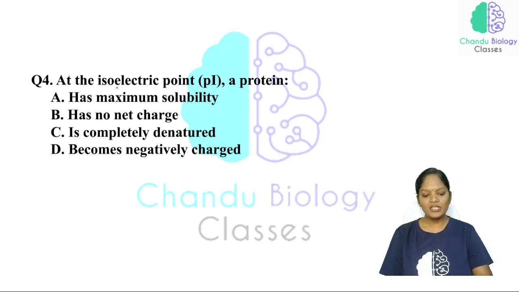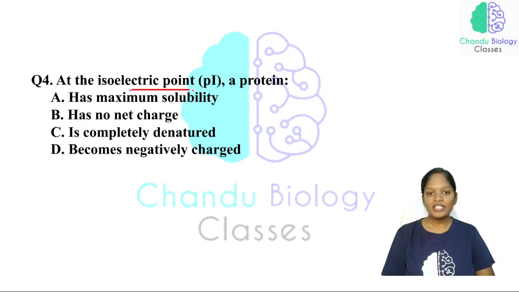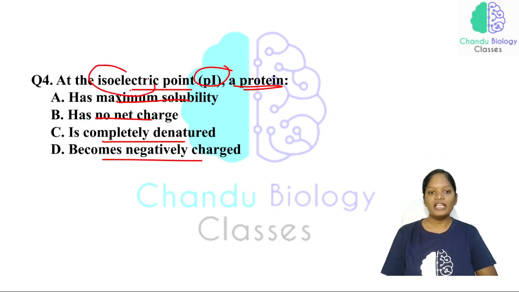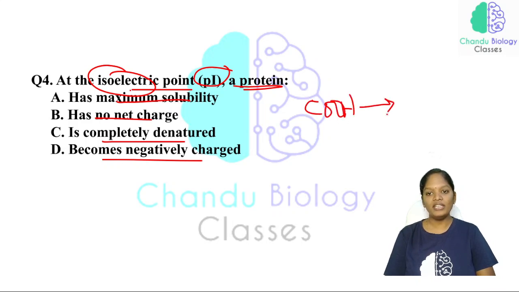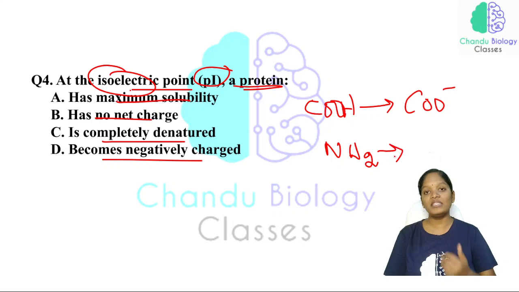Now, at the isoelectric point, that is pI, a protein has a maximum solubility, has no net charge, is completely denatured, becomes negatively charged. So at the isoelectric point, one group is deprotonated and one is protonated, and here the carboxylic acid is donating a hydrogen and acquiring a negative charge, and the amino group, that is NH2, is accepting a hydrogen which is released by the carboxylic group, so that it is gaining a positive charge.